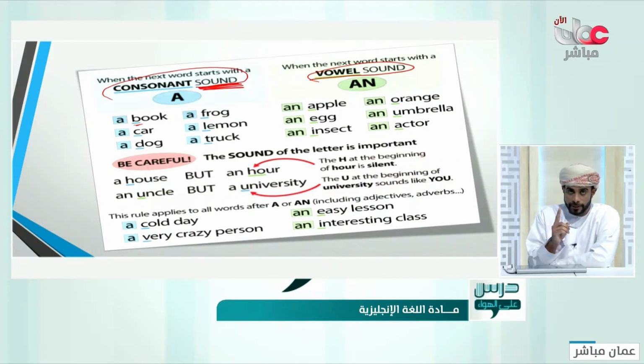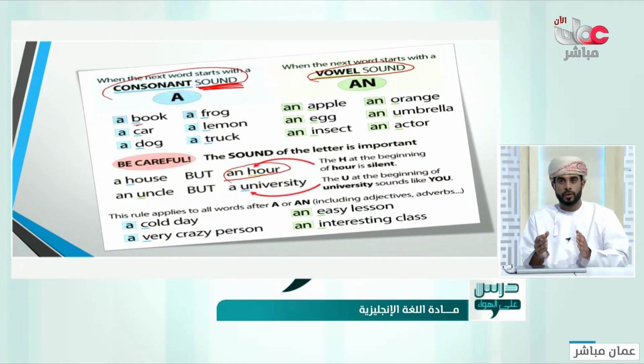But sometimes, like in here, look, an hour. Yeah, it starts with H, but it sounds like an O. If you put a with the H, it won't work in here. No, it sounds like a vowel.